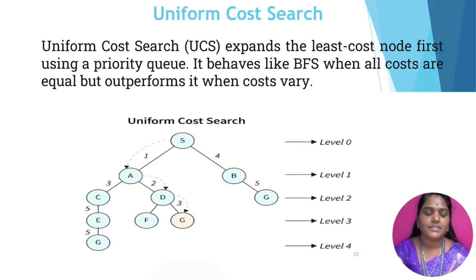In this tree diagram, S is the root node and G is the goal node.